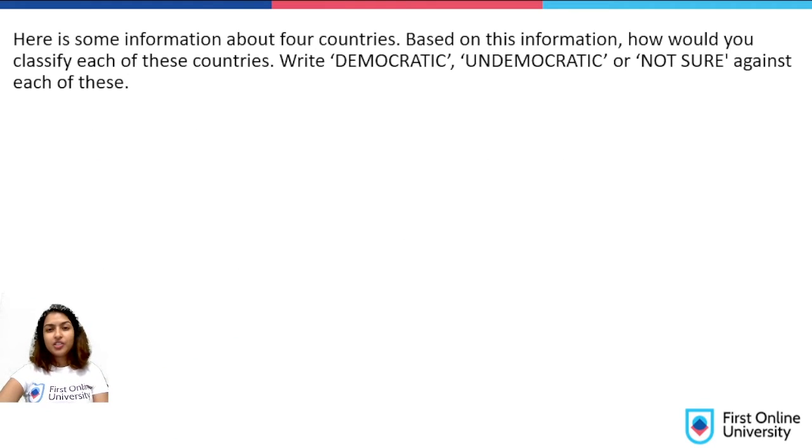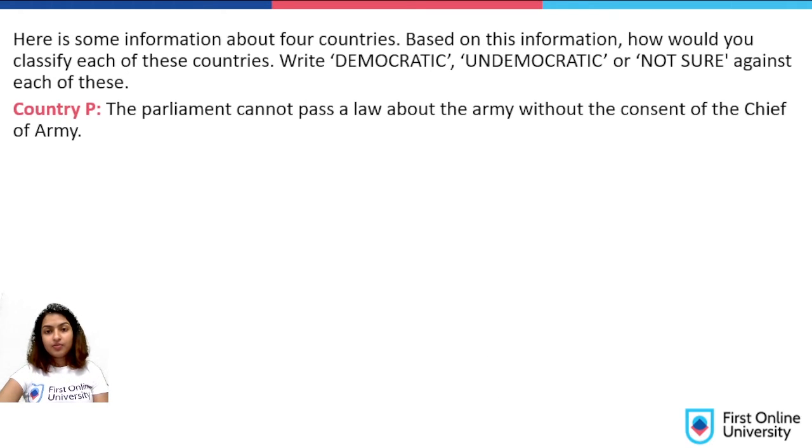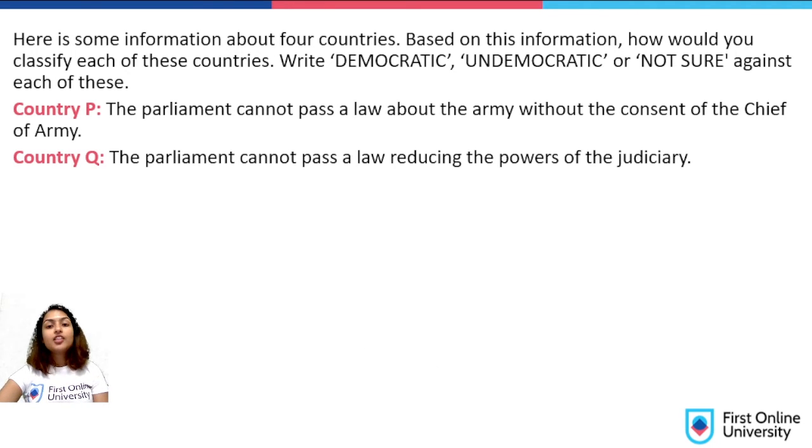Coming to the next question. Here is some information about 4 countries. Based on this information, how would you classify each of these countries? Write democratic, undemocratic, or not sure against each of these. Country P, the parliament cannot pass a law about the army without the consent of the chief of army. Country Q, the parliament cannot pass a law reducing the powers of the judiciary.